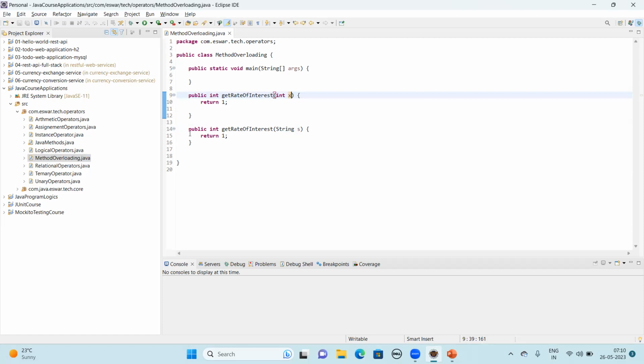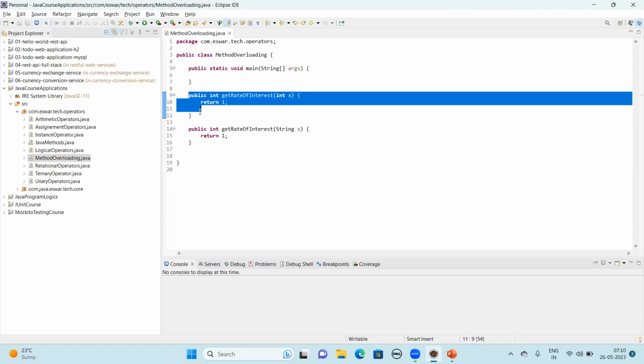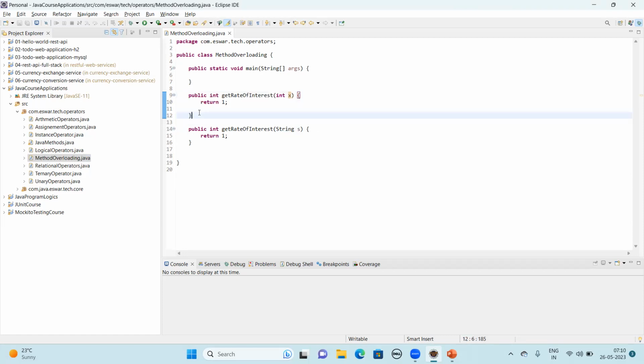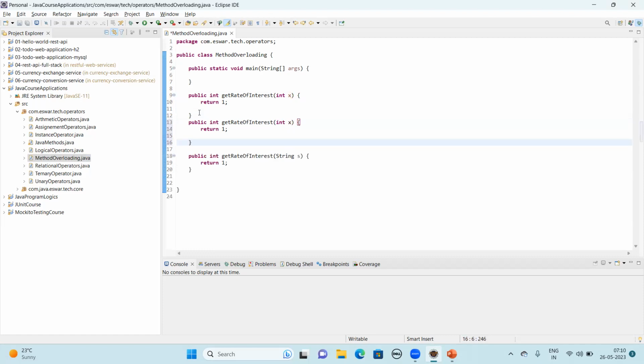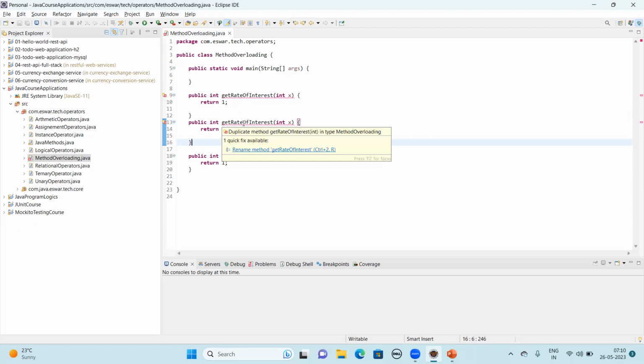Let's think about the same method once more. Now I'm trying to add this method once again. Again, you could see the compile time error. This is why we say this is compile time polymorphism or static polymorphism. It means during compile time only, it identifies the violation of the method overloading definition and gives you the corresponding error. It says the name is again a duplicate.